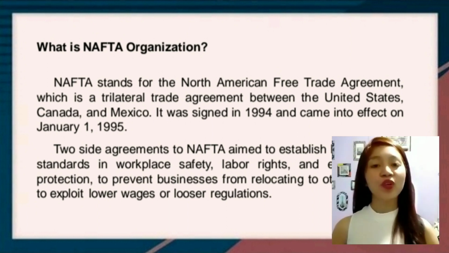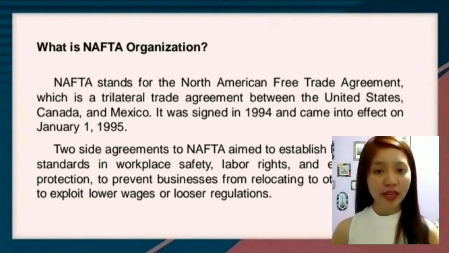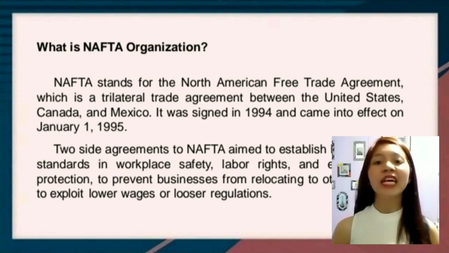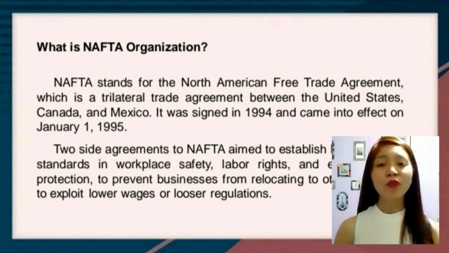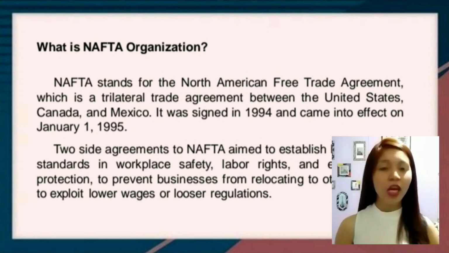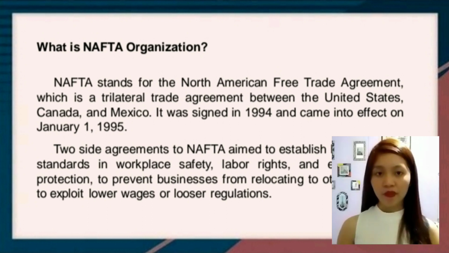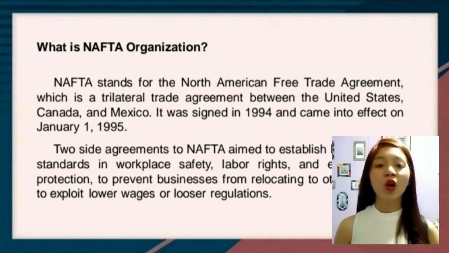NAFTA stands for the North American Free Trade Agreement, which is a trilateral trade agreement between the United States, Canada, and Mexico. It was signed in 1994 and came into effect on January 1, 1995. The agreement aimed to establish high common standards in workplace safety, labor rights, and environmental protection to prevent businesses from relocating to exploit lower wages or looser regulation.